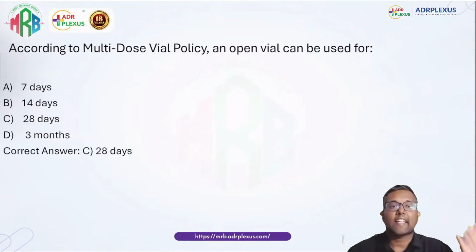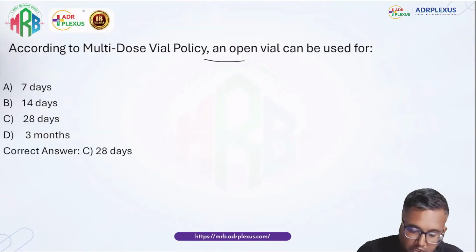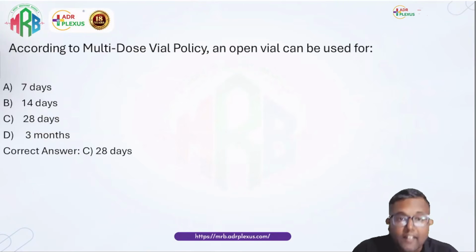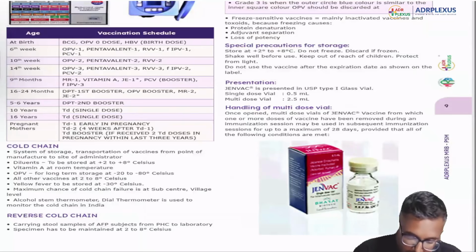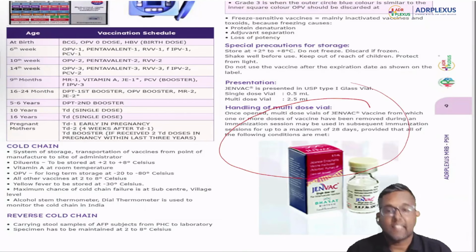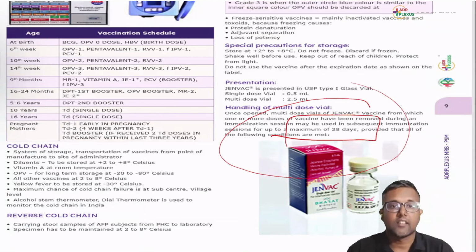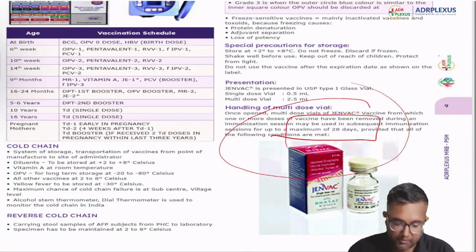So this was also a direct question. According to the multi-dose vial policy, an opened vial can be used for 28 days provided it meets all the requirements. You can see 28 days on page number 9. 28 days is clear cut. It can be used for 28 days provided all of the following conditions are met.